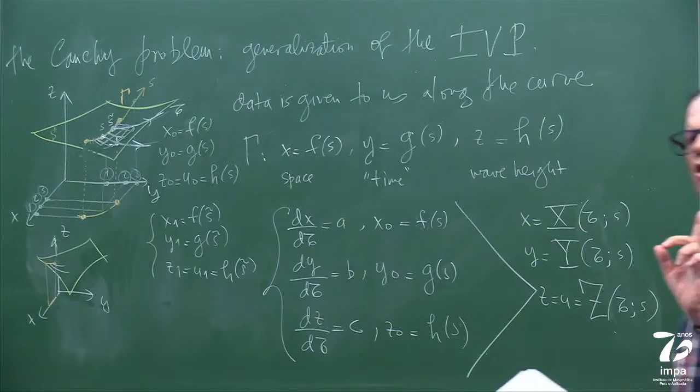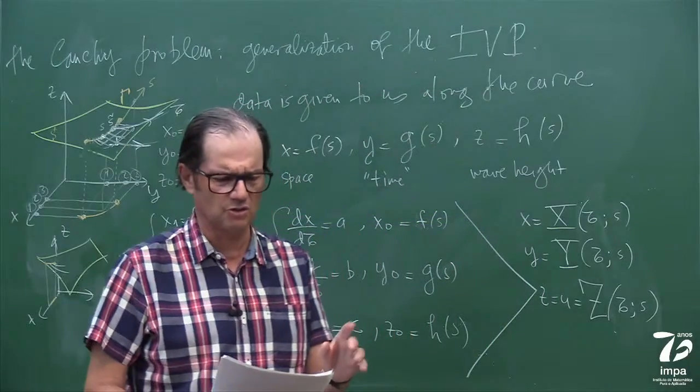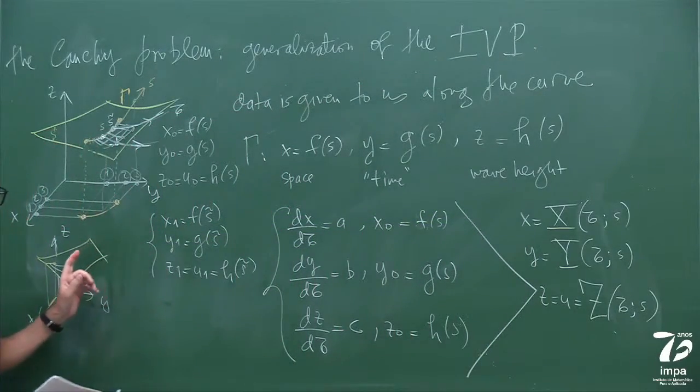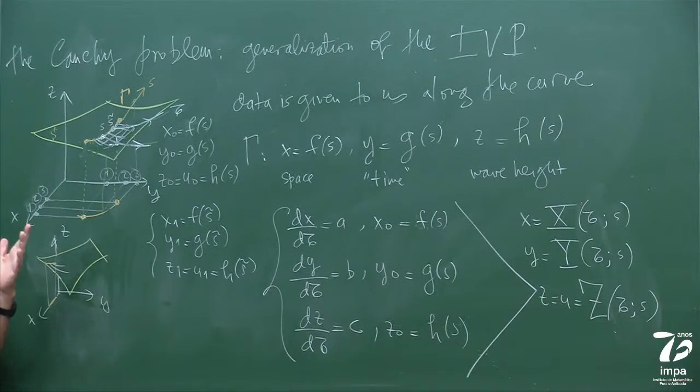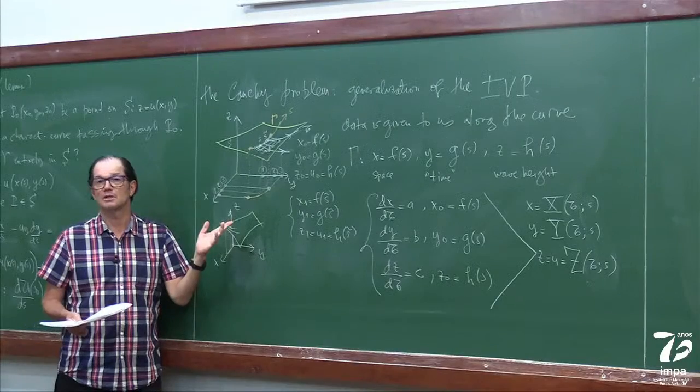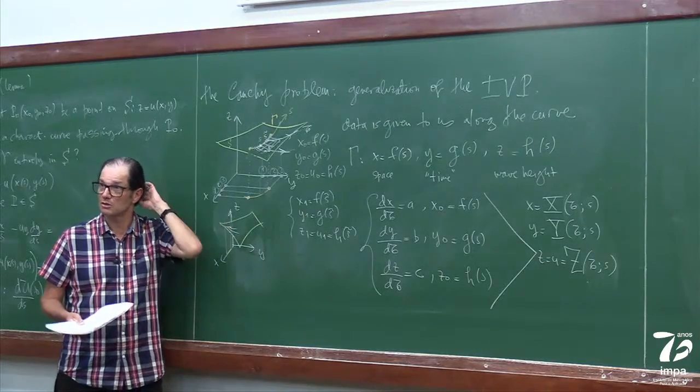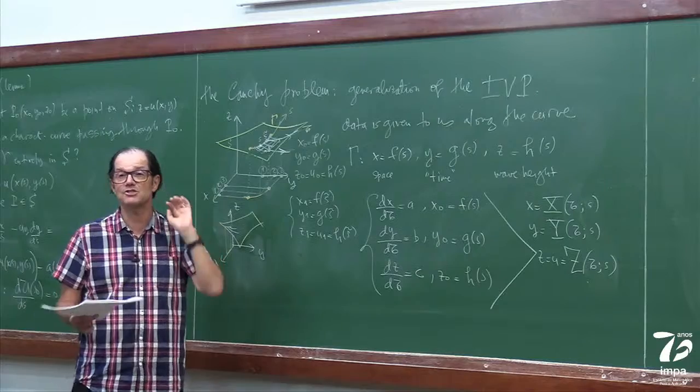Okay, so another comment that's in the notes, but I don't need to write, is that in the initial value problem we have basically only one initial gamma. In the Cauchy problem, to get the same solution, you can give me different gammas and we'll get the same solution. Let me put it in an application sense.